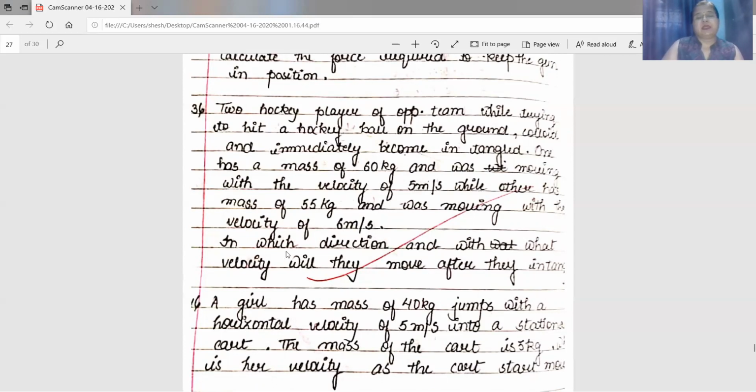You are asked to find out in which direction and with what velocity they will move after they entangled. Here also make correction, E will be there. Entangled, E-N-T-A-N-G-L-E-D. So two things you are asked, in which direction will they move and with what velocity will they move.